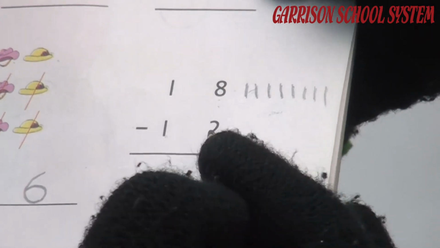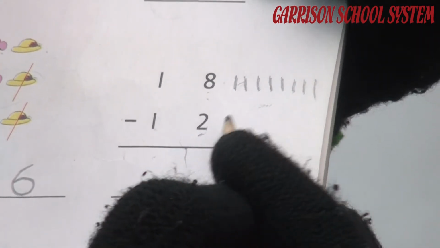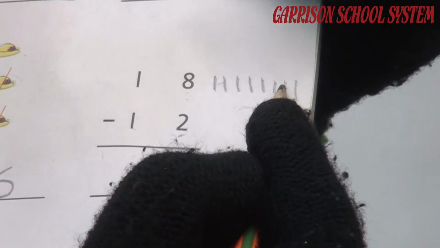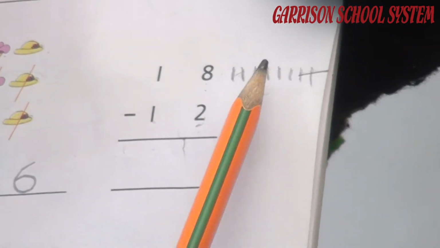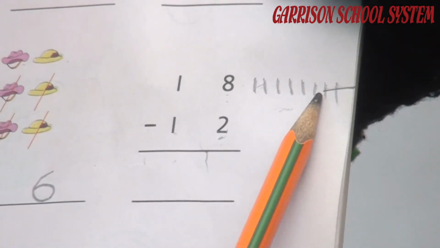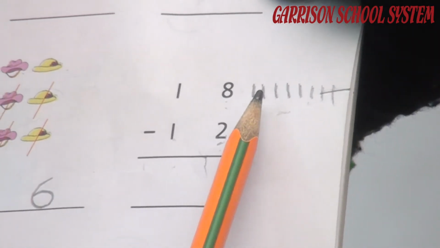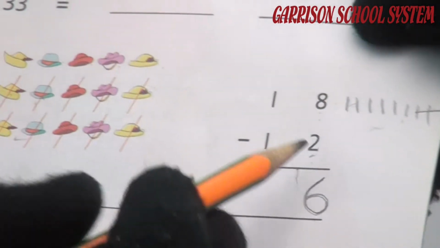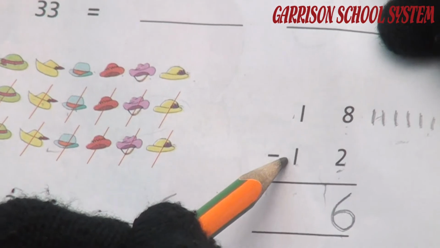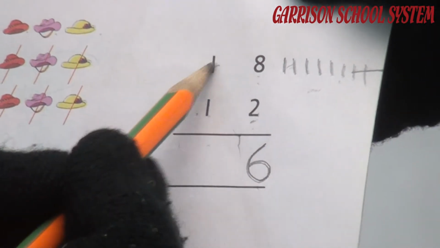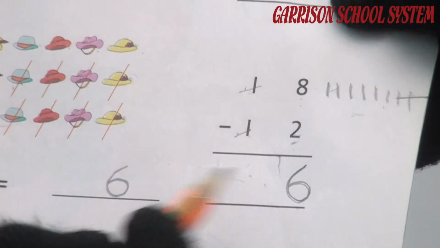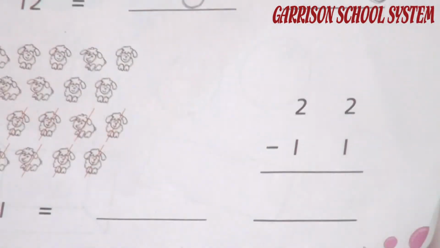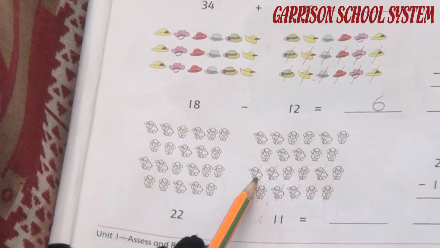We cross out lines according to the below number. Here is a 2. It means we take away 2 lines. Then how many lines are left? Let's count. 1, 2, 3, 4, 5, 6. How many are left? 6. Yes, we write 6 here. 1 minus 1. It means if we take out 1 from 1, our answer is 0. So there is no number here. And the last question is also similar to this question, you have to do it at your home.